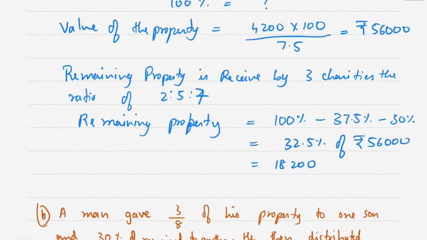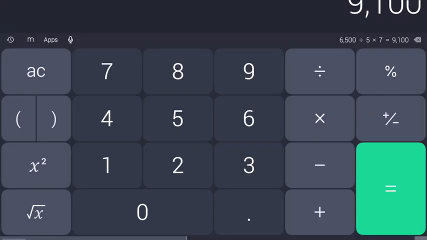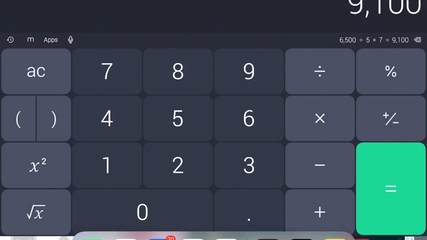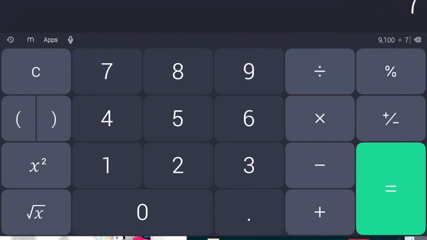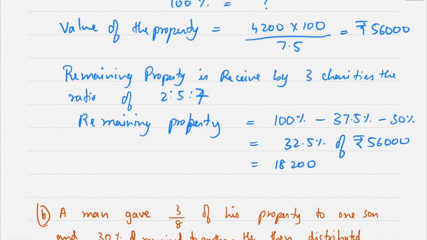So in the next line, distribute 18,200 in the ratio 2:5:7.